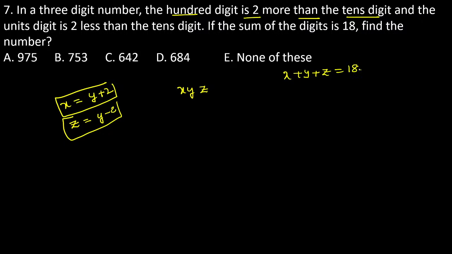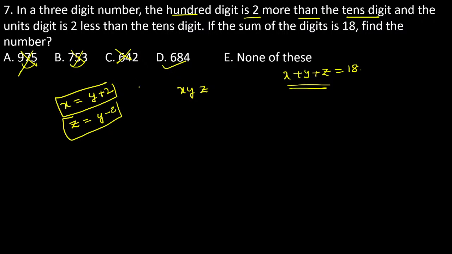Find the number. If you are interested, go with option verification. Then see XYZ. What is the first information? The hundreds digit is 2 more than the tens digit, so you can satisfy these equations. So you can pick these ones. The sum of all the digits is equal to 18. So this has no chance, guys. Eliminated. And 9 plus 7 is 16, not a chance. So the answer may be 684.